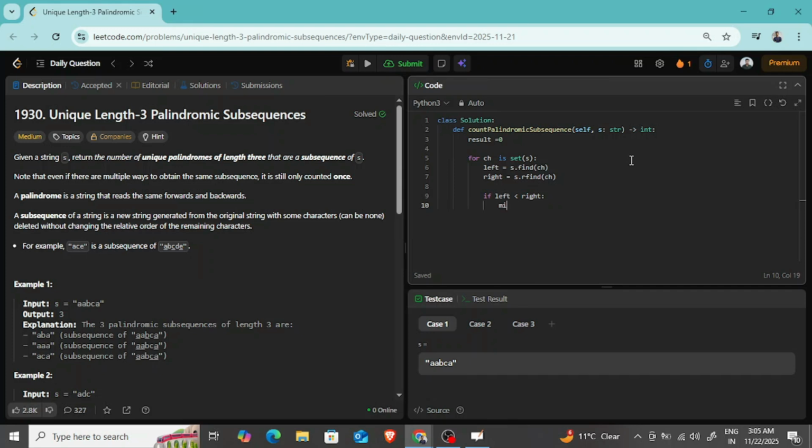So for that we will write here middle is equals to, again we are gonna use set, and then we are gonna say okay, from the string take left plus 1 as starting range to right, and this will give us all the middle characters. And further what we will do, we will just calculate the length of middle characters, and that is gonna be result plus equals to length of middle characters.